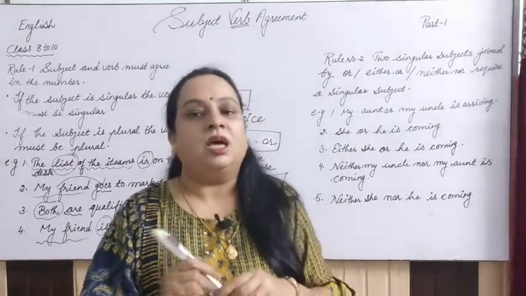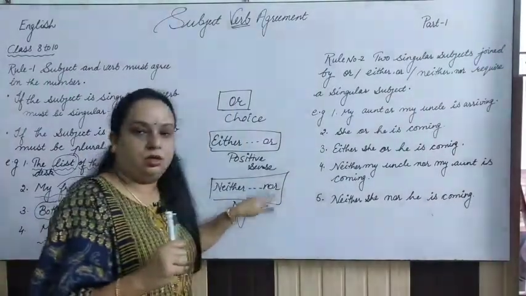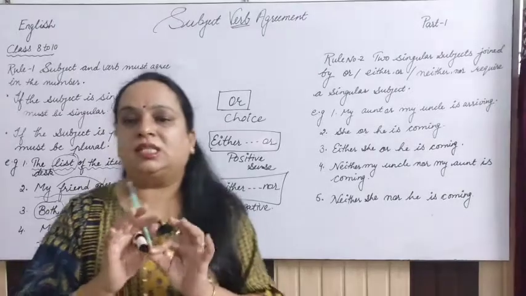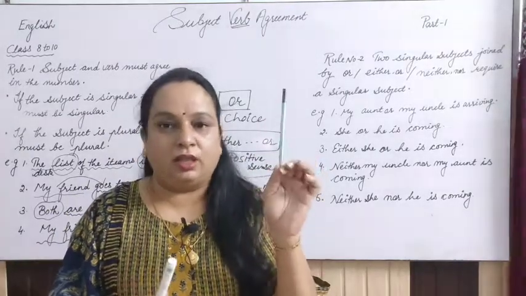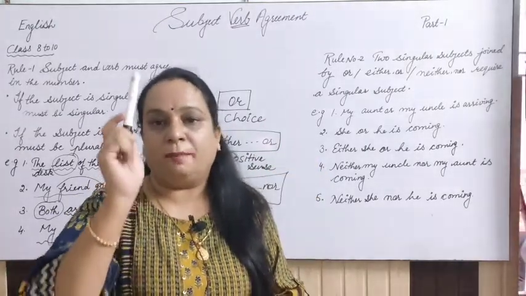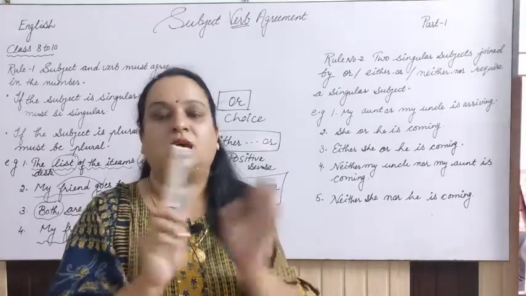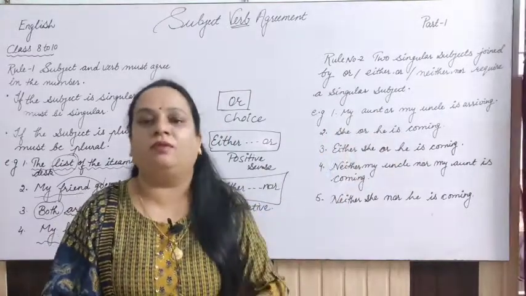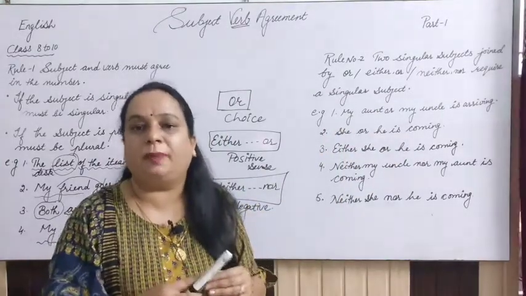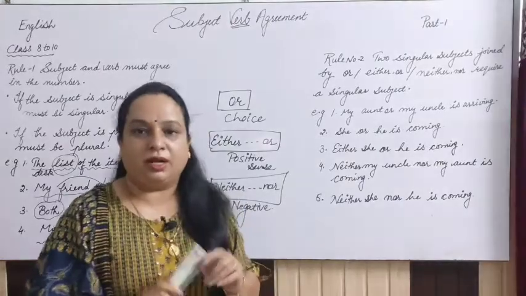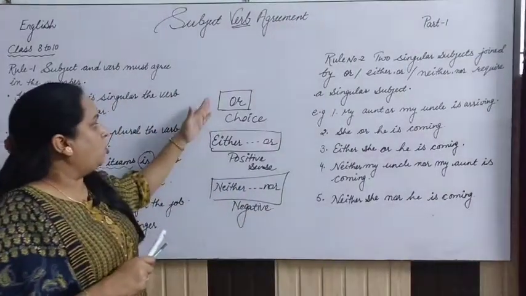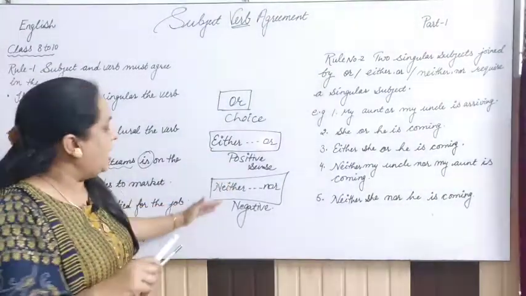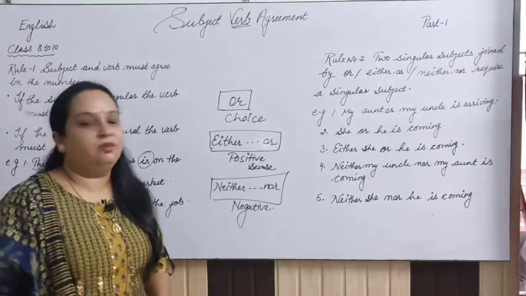But if I say neither nor, I will say, neither write with the pencil nor write with the marker. That means negative sense; both of the things are not to be used. And I will give you another option, that you have to write with a pen. So that will be the third thing, right? So "or" is for choice, either or is for positive sense, and neither nor is for negative sense.